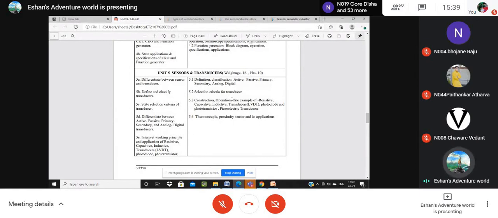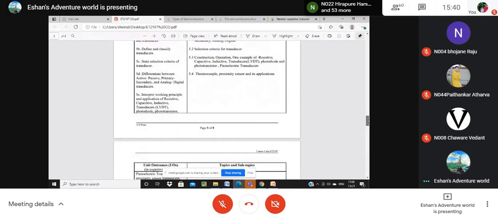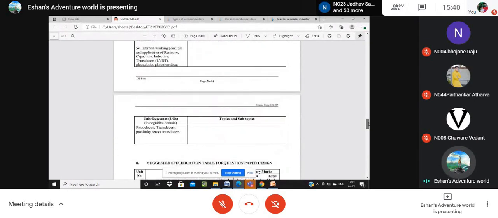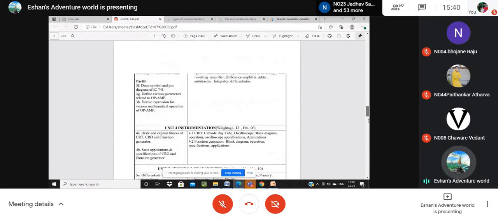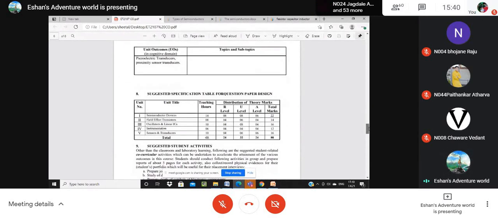From that, we can decide where each should be used depending upon the application. That's all for your syllabus. There are 5 chapters, one by one. If you think overall, it is actually very small.